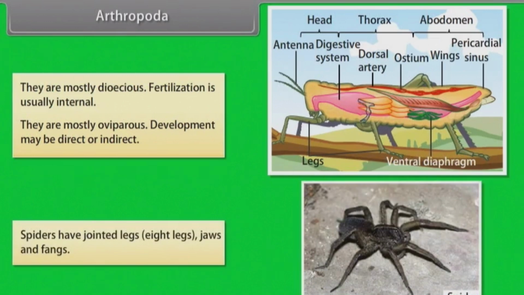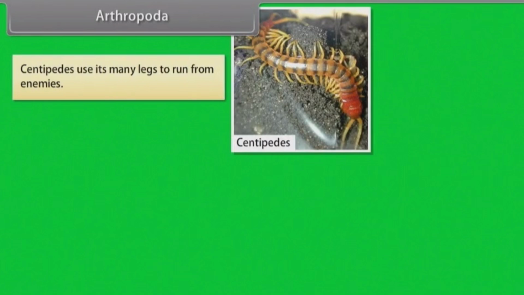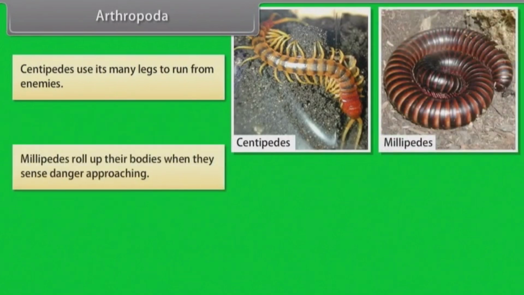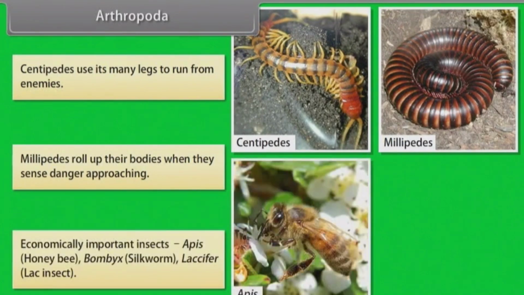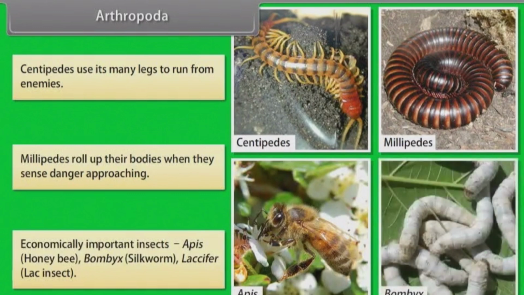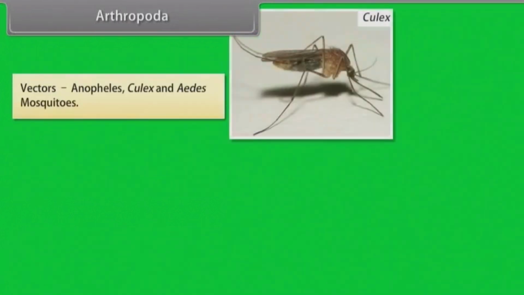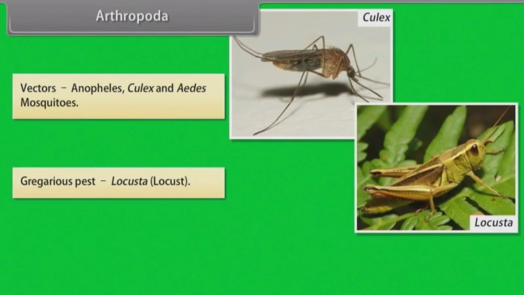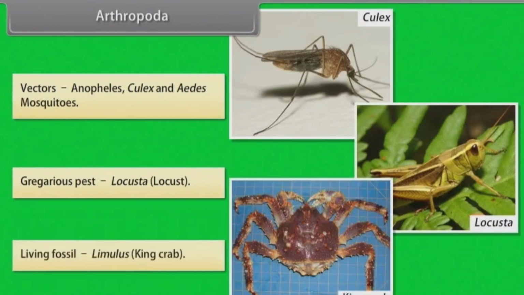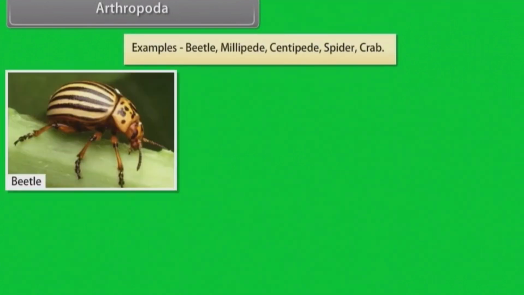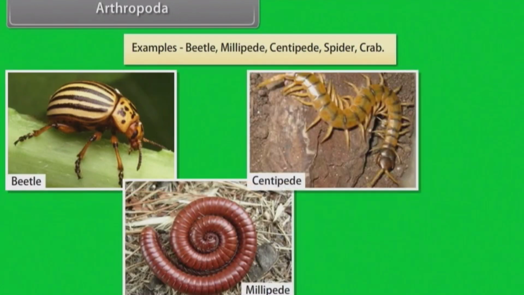Spiders have jointed legs, 8 legs, jaws, and fangs. Centipedes use their many legs to run from enemies. Millipedes roll up their bodies when they sense danger approaching. Economically important insects: Apis, that is honeybee; Bombyx, that is silkworm; and Laccifer, that is lac insect. Vectors: Anopheles, Culex, and Aedes mosquitoes. Gregarious pest: Locusta, that is locust. Living fossil, that is Limulus or king crab. Examples: beetle, millipede, centipede, spider, crab.